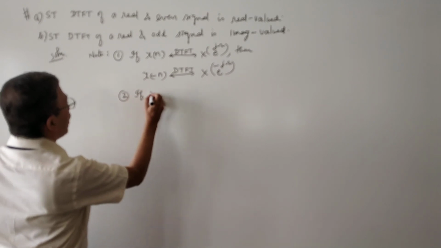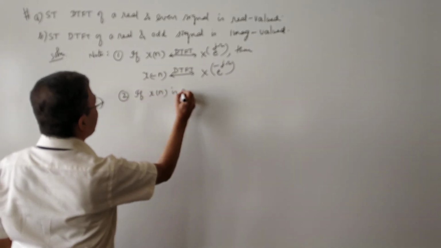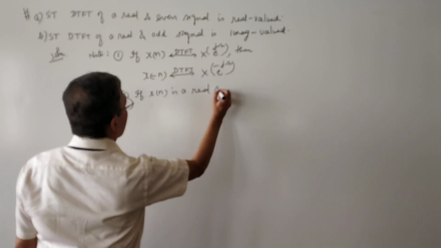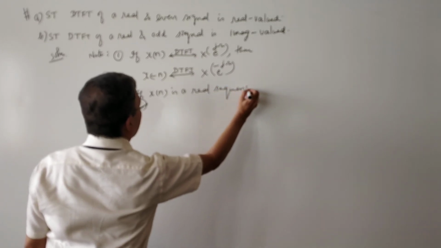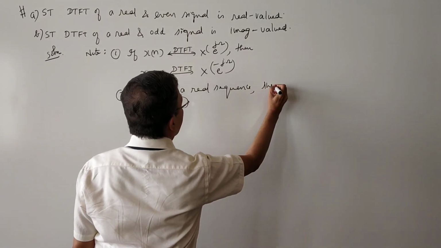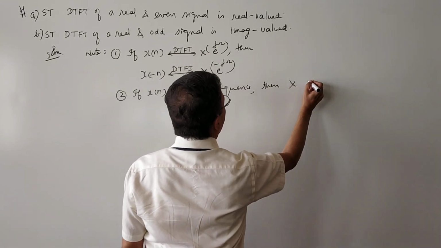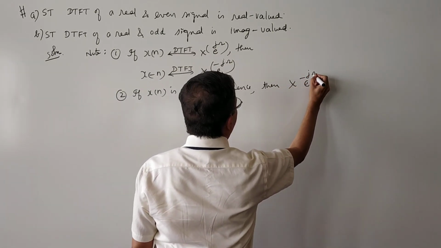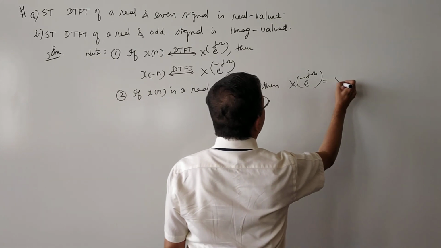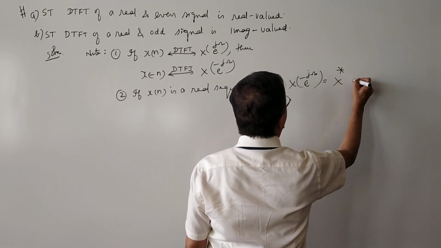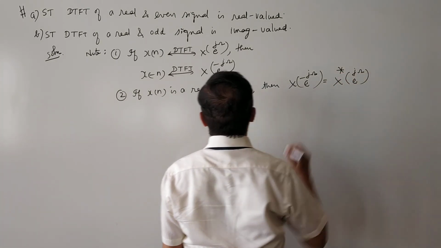Second one: if x of n is a real sequence, then x of e power minus j omega is equal to x conjugate of e power j omega.